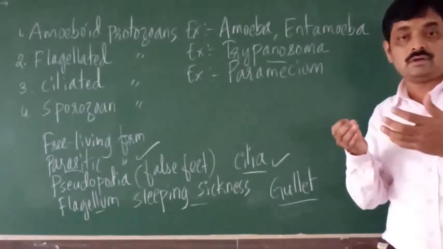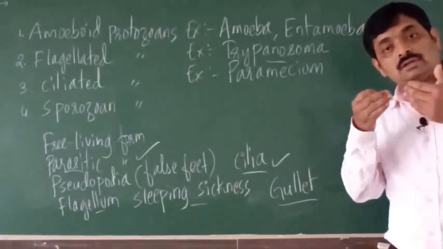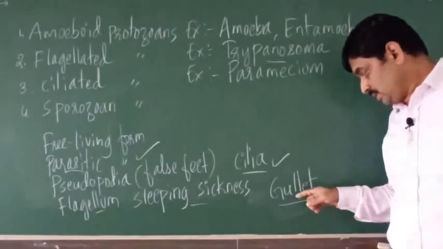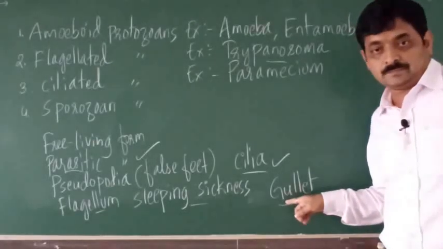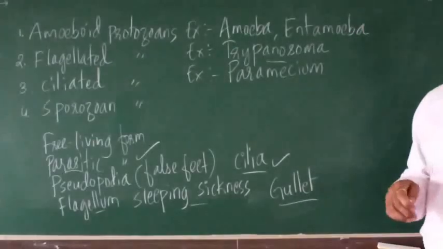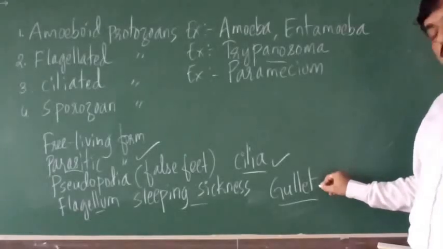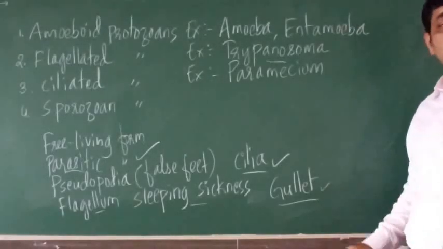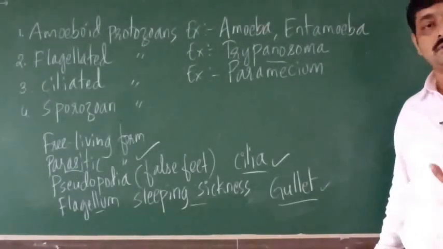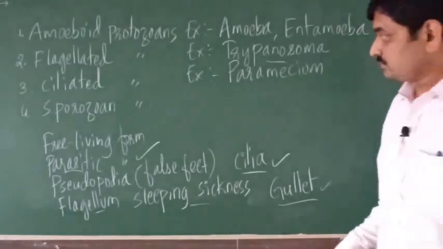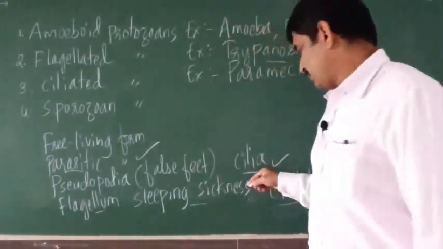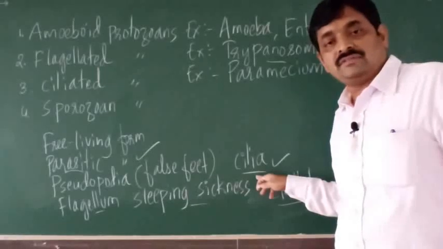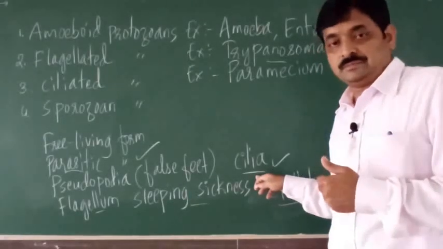So food from the water enters into the body of paramecium through gullet. So here we may expect a 1 mark question. What is gullet? Or mention the function of gullet. Or we may expect a question, mention the locomotory organ of paramecium.